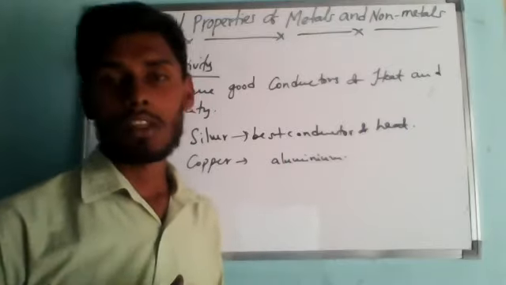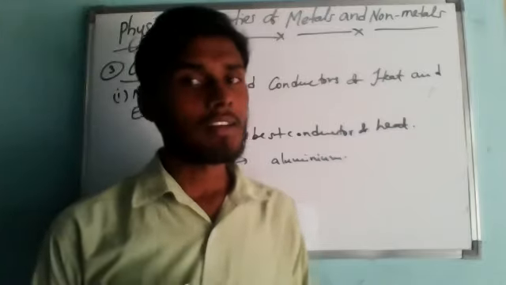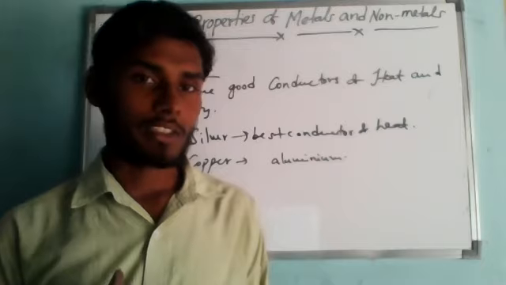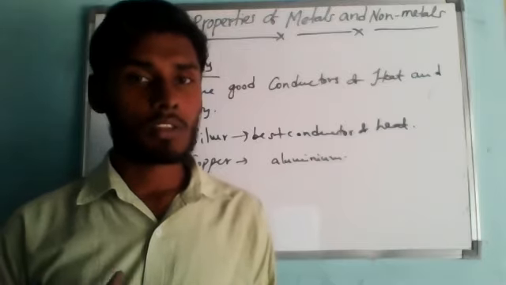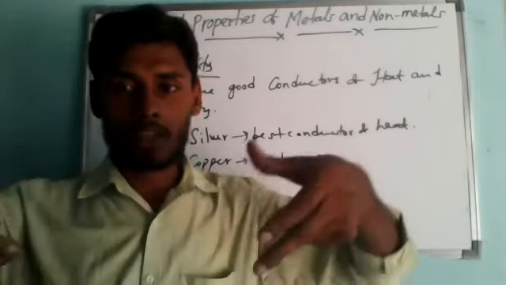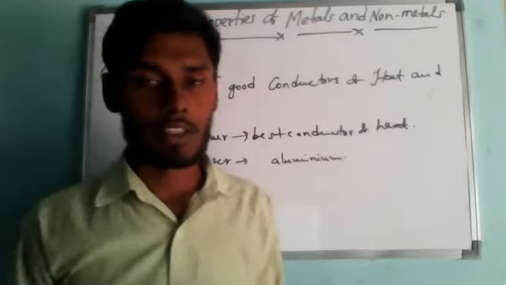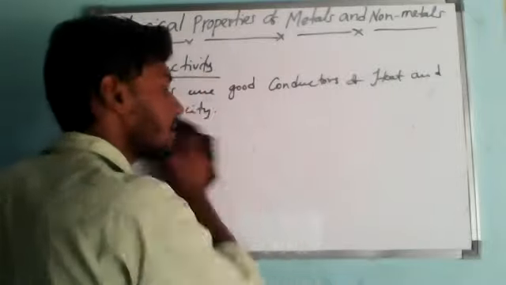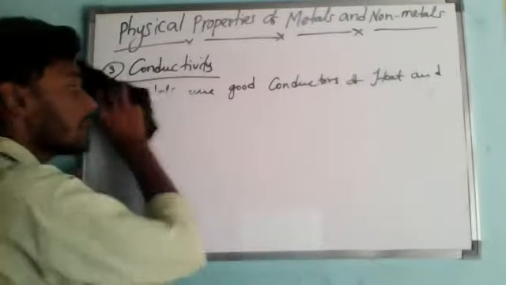So for that, basically we can take a cell, a torch bulb fitted in a holder, and some connecting wires, with crocodile clips and all. It's like crocodile clips like this, holding metal and everything. So I will arrange that system also, for you to see that. To test that metals are good conductors of heat, we know that already. For electricity, we can see.